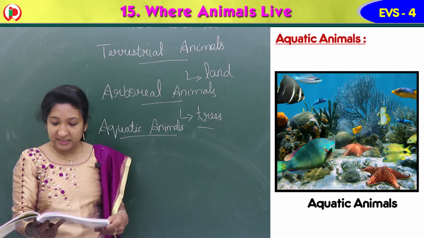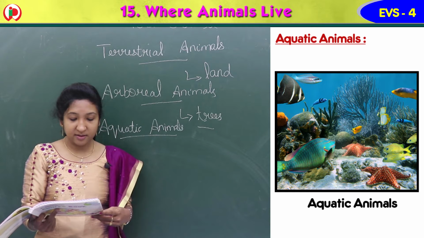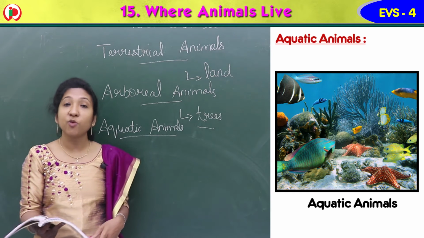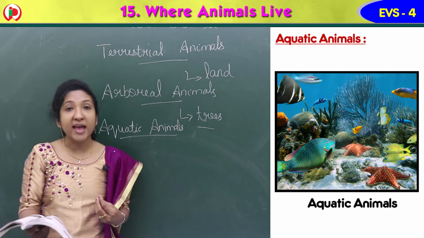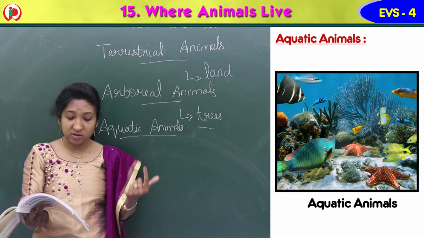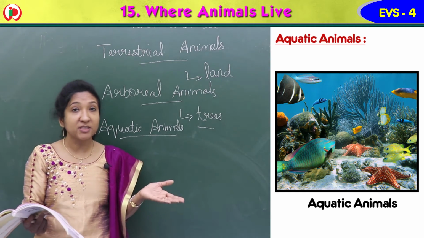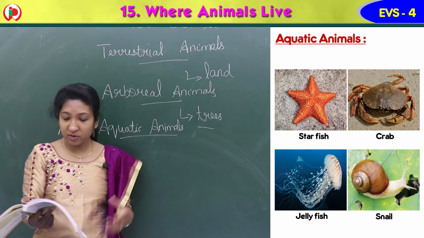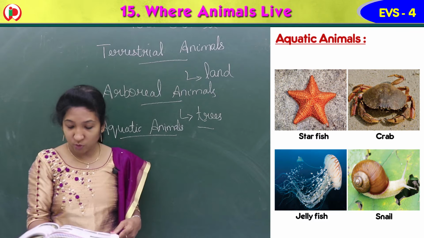Then fish, sea anemones, starfish, crabs, jellyfish, whales and many other animals live in water. These are some of the animals that live in the water. You can see the images also. See the image of starfish, crab, jellyfish, snail. They all live in water.